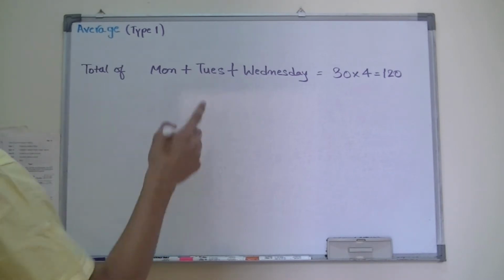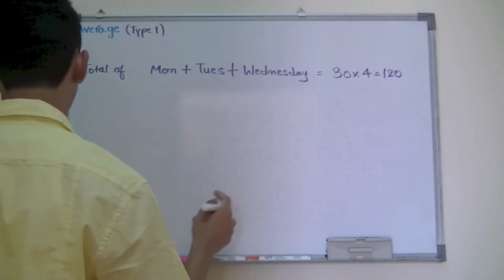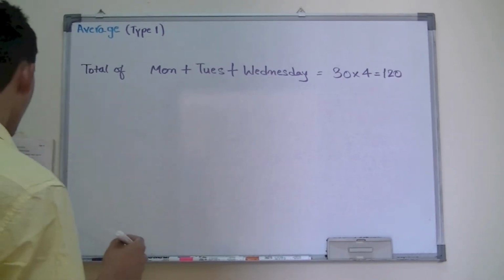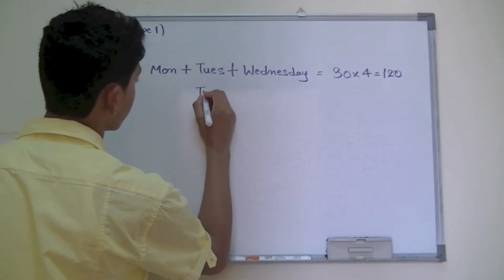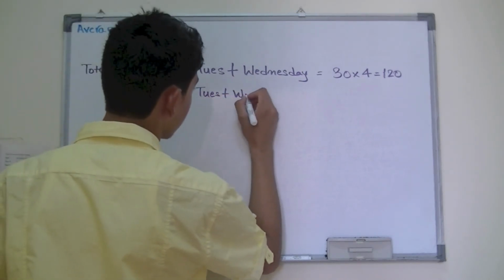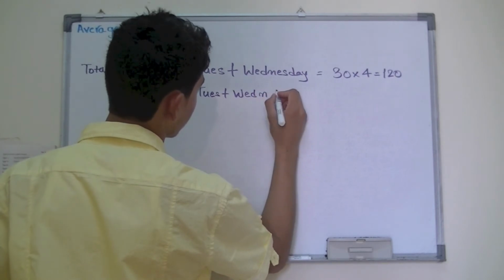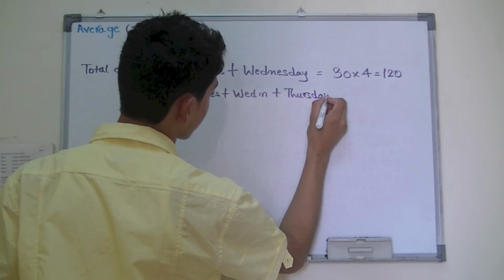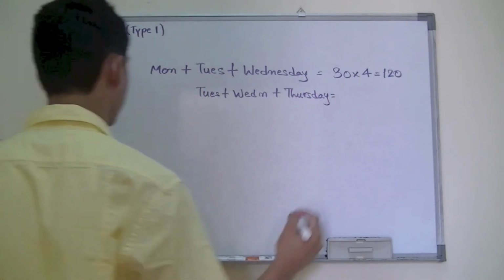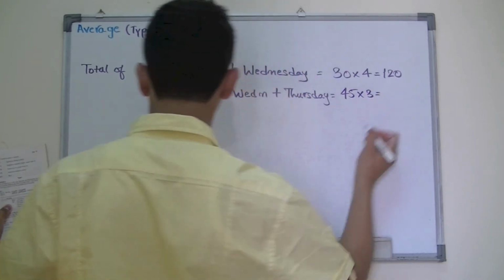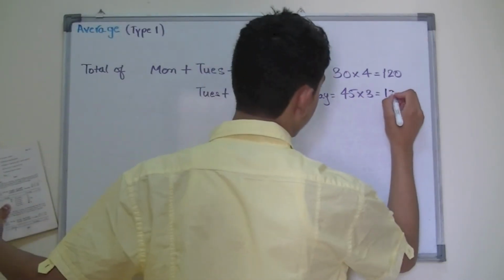Because there's 40 degrees and then you have 3 over here, so you multiply 40 times 3. Now you have Tuesday plus Wednesday plus Thursday would be equal to 45 times 3, which gives you 135 degrees.